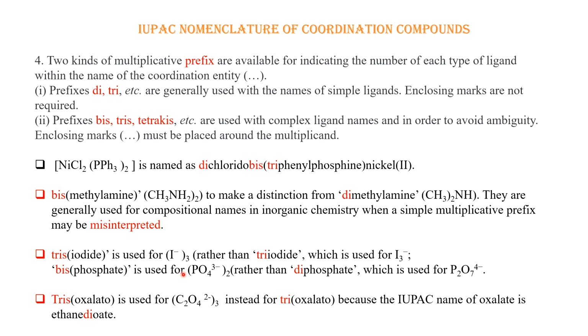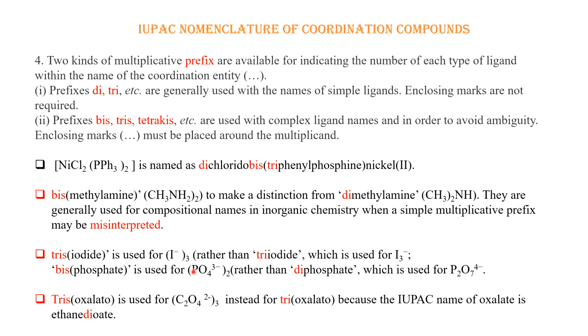Another case will occur when you see the iodide ligand, three iodide ligands are there. Then also we cannot write triiodide. We have to write tris(iodide). Why? Because triiodide is already another anion, which is I3 minus. So the I3 minus ion is also there, which is called the triiodide ligand.